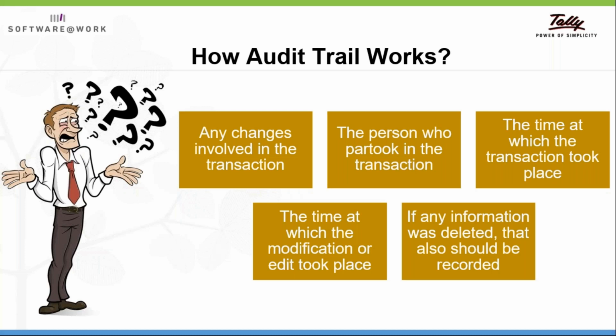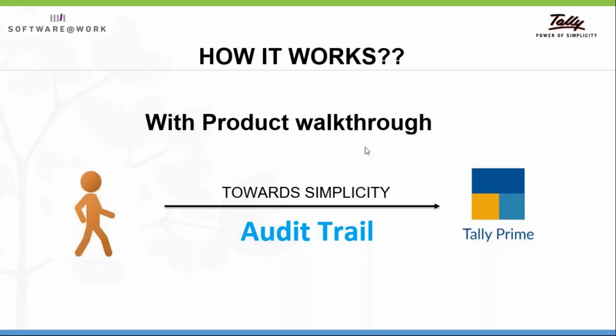If any information was deleted, that should also be recorded. Previously, once we deleted a transaction in Tally or any other system, it was gone. But now it's very important that whatever you have deleted, you should have the information of the deleted transaction also. So these are the things your ERP should have. Then only can we say that it is compatible and giving the clear picture. Right now we will see the practical walkthrough of the audit trail.